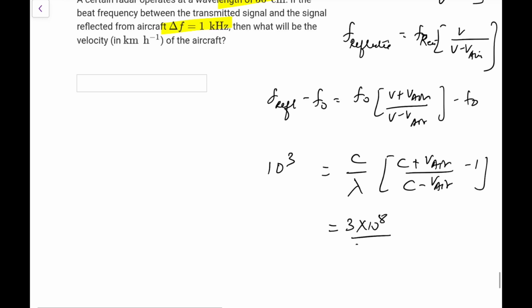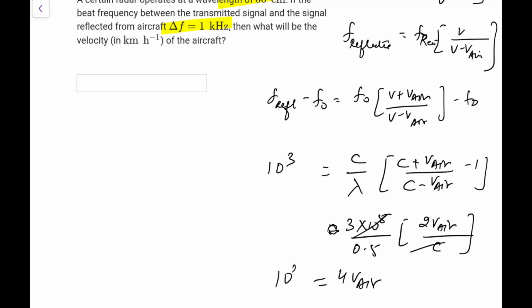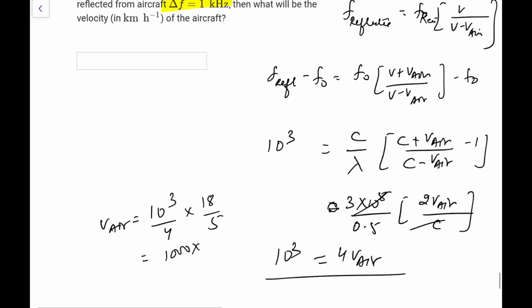So I can directly write that approximation. This would be 3 into 10 to the power 8 upon 0.5. I can directly write it as 1 plus x, 1 minus x. It will directly come out as, cc will cancel. It would be 2 times v of aircraft. c minus v of aircraft would be approximately c only, so this cancelled. So it is 4 times v of aircraft equal to 10 to the power 3. So v of aircraft would be 10 to the power 3 by 4. This would be the velocity in meter per second, so if I have to convert it, it would be multiplied by 18 by 5. So this is 1000 into 18 upon 20, so it is 900 kilometer per hour. So you can do it like this.